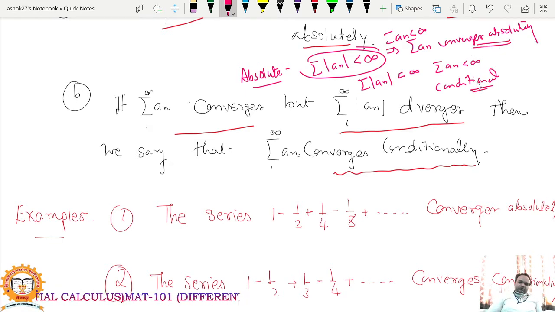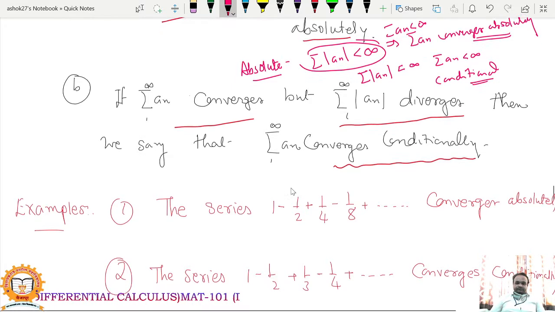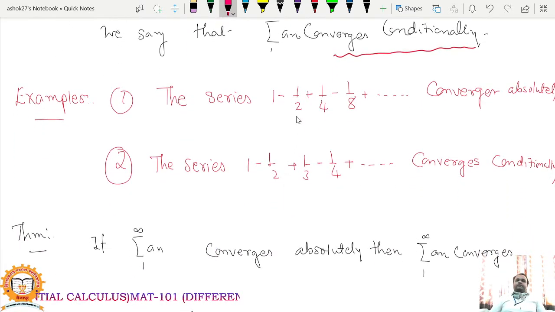In absolute convergence, both series, summation mod a_n as well as summation a_n, are convergent. In conditional convergence, only summation a_n converges. Summation mod a_n does not converge. Then the corresponding convergence is called conditional convergence. So you can check the series 1 minus 1/2 plus 1/4 minus 1/8.